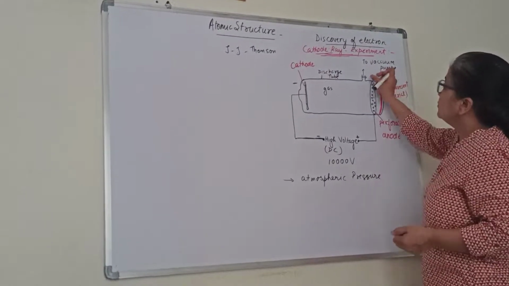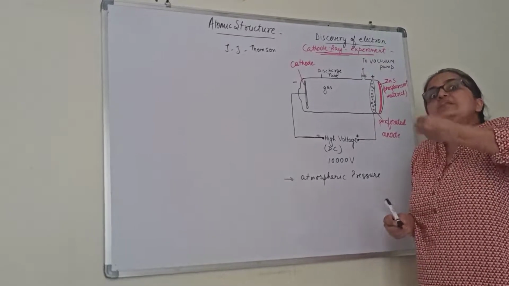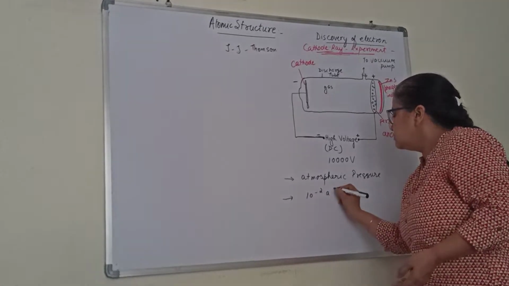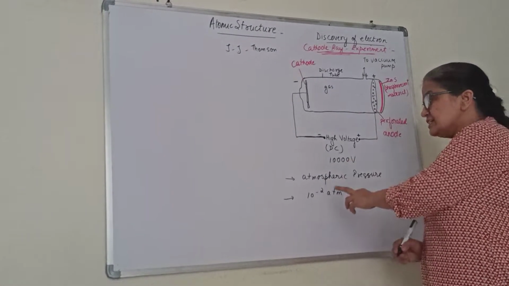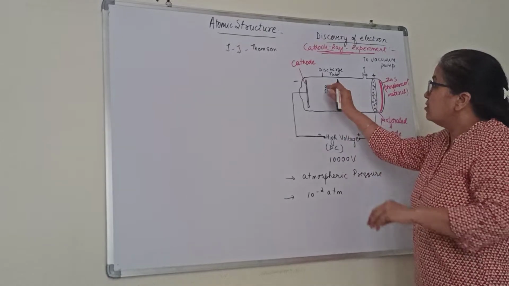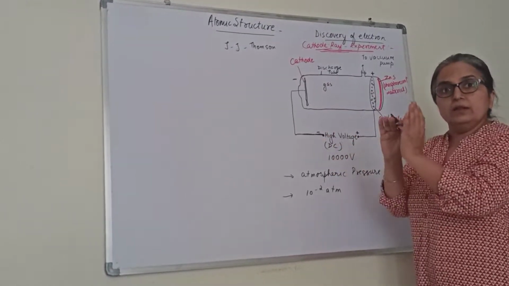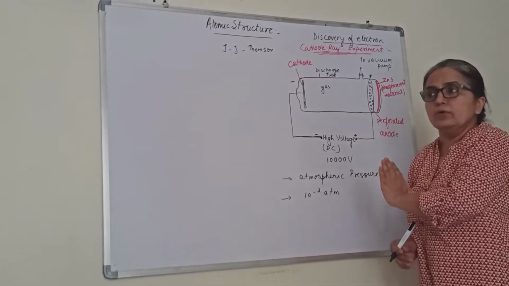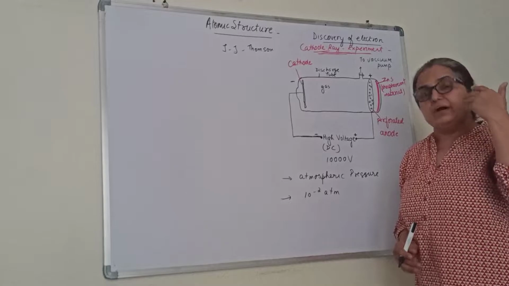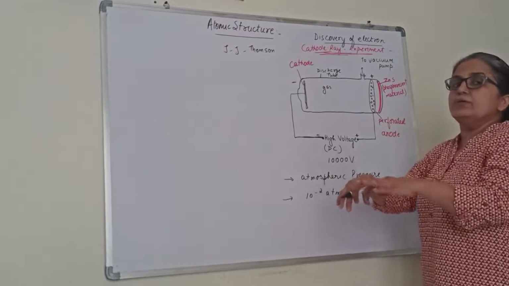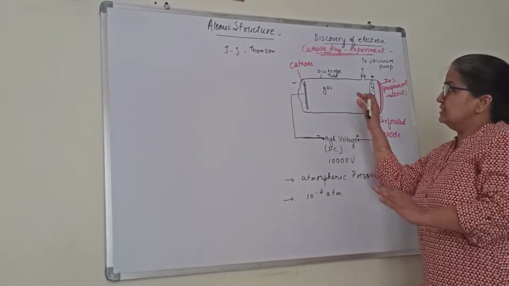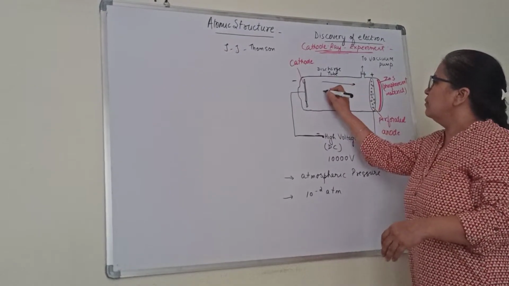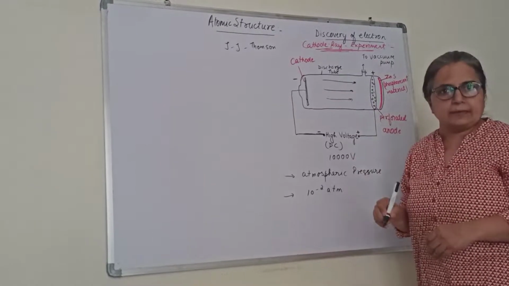But there was an option of a vacuum pump. So he lowered the pressure then, to around 10 to the power minus 2 atmosphere. At this pressure, he found that there was some colored glow passing from the cathode to the anode side. By changing the gas, the color of the glow was different. So we can say here some glow was seen moving from the cathode towards the anode side.